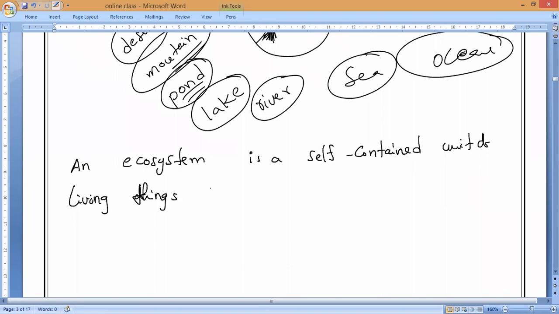So what are examples of living things? Can anybody say? Plants, birds, animals, all will come as animals. That's fine, we need not say birds.